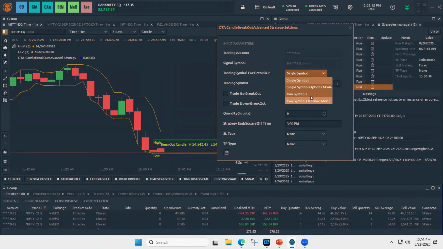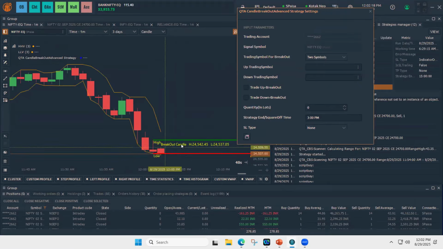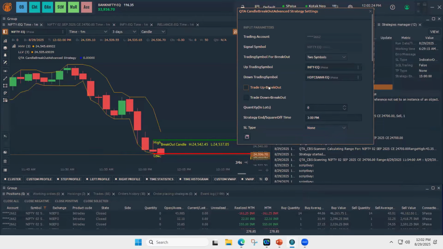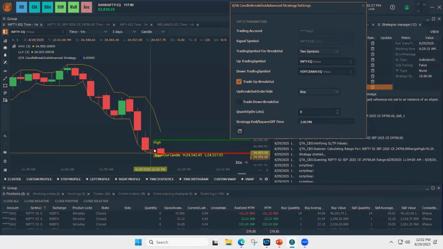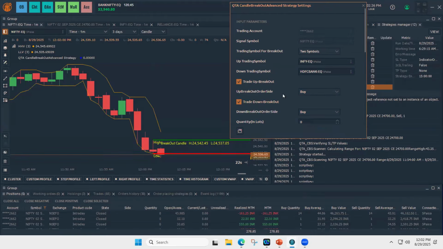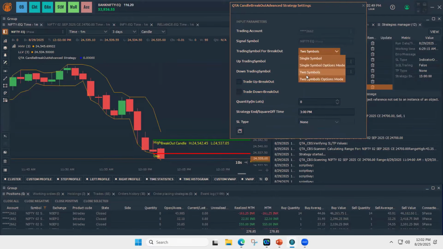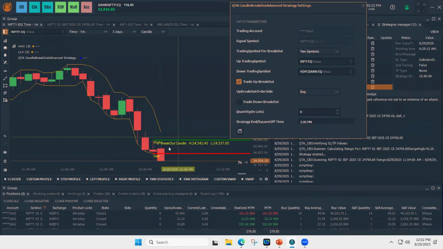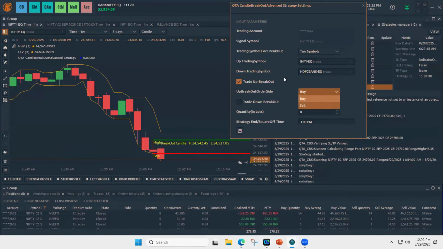Similarly, if you choose 2 symbols, here you can choose Infy, you can choose HDFC Bank. Suppose if this candle on Nifty breaks on the higher side, I want to buy Infy. On the down break, I want to buy HDFC or I want to sell HDFC. I'll go through these settings one by one, so please try to understand.